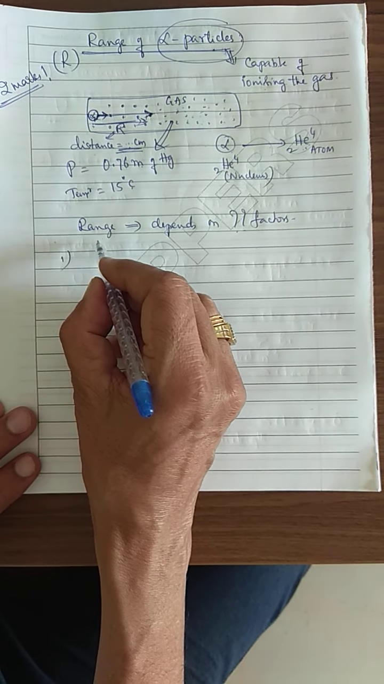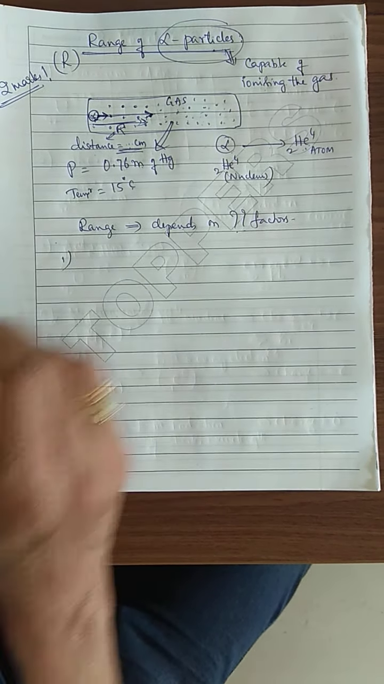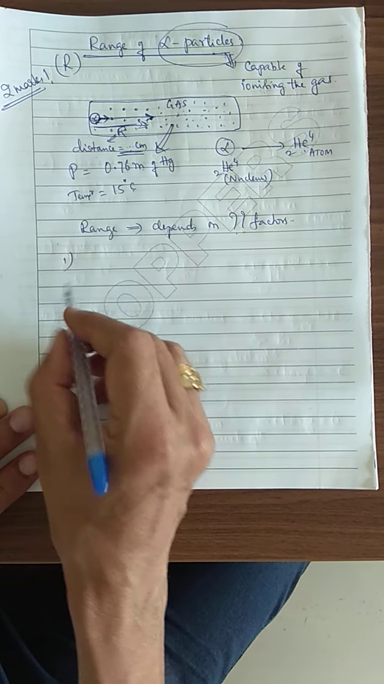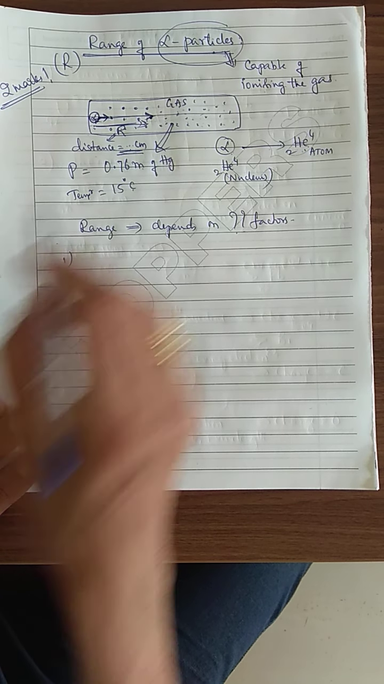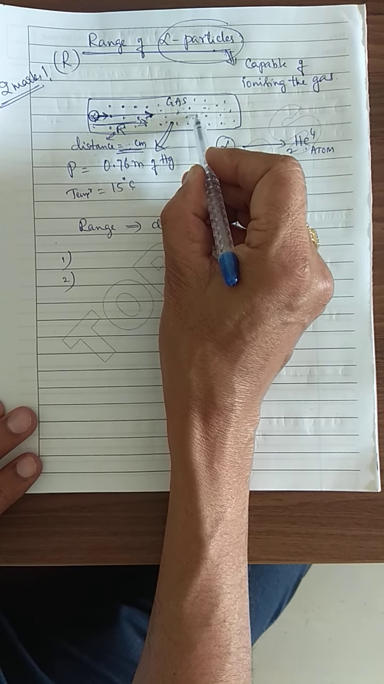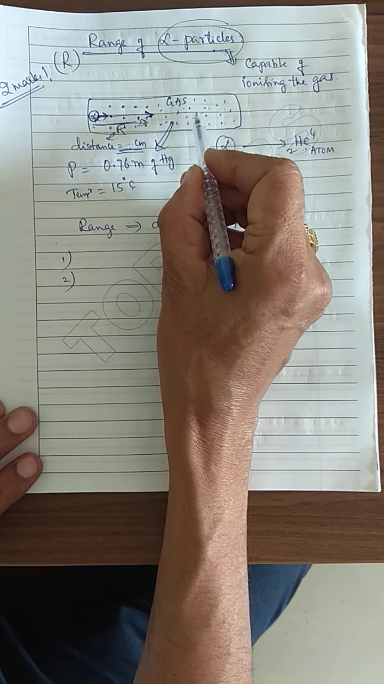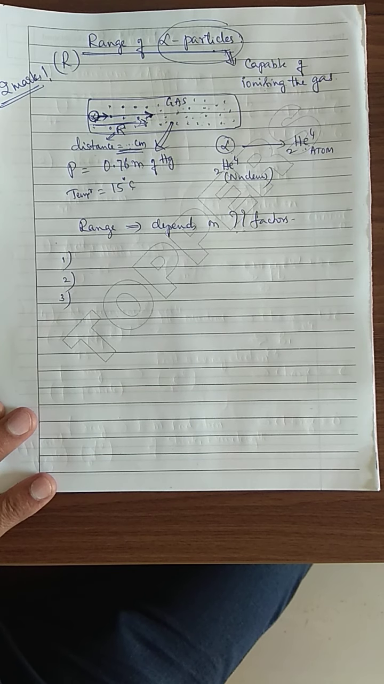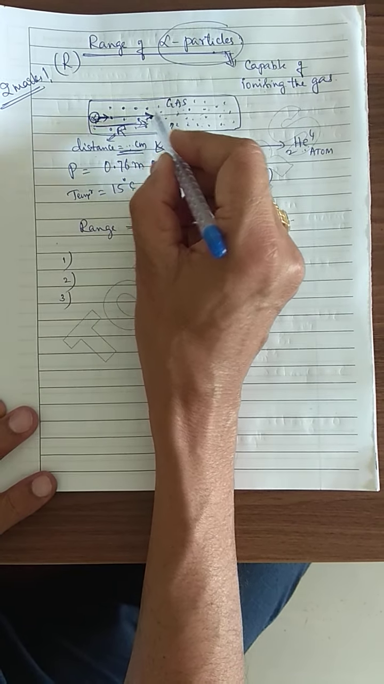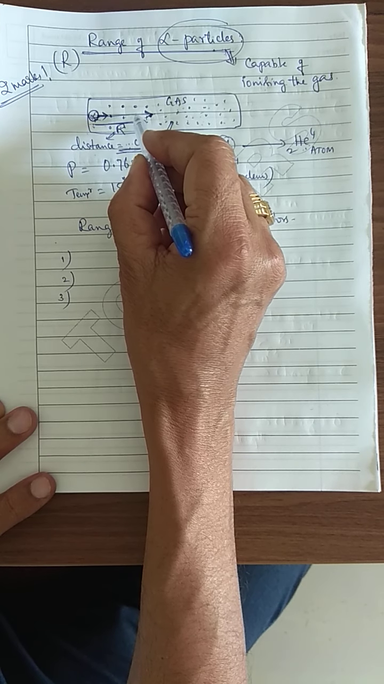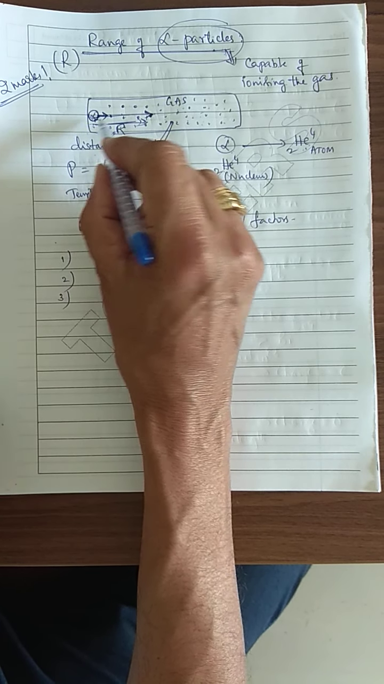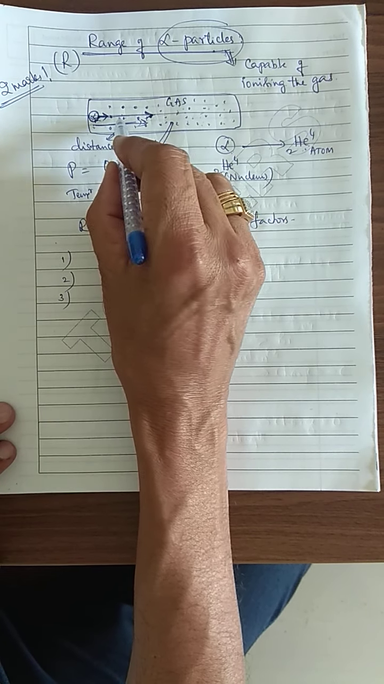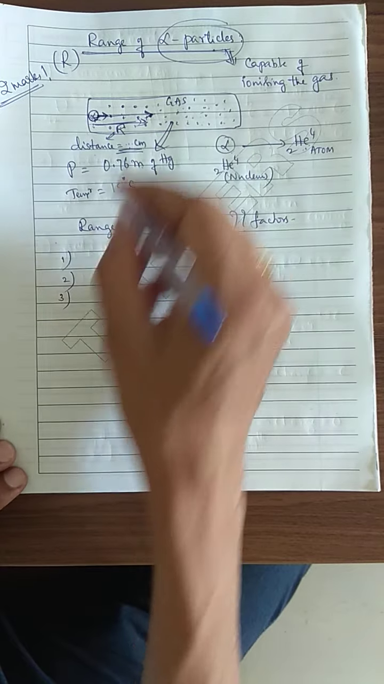So anyhow, the range is depending upon, first point, the initial energy of the alpha particle. Secondly, the ionization potential of the gas. Third, the chances of collision. If the collision chance is less, the range is more. If the collision chances are more, the range is less. Therefore, it is depending upon the pressure.